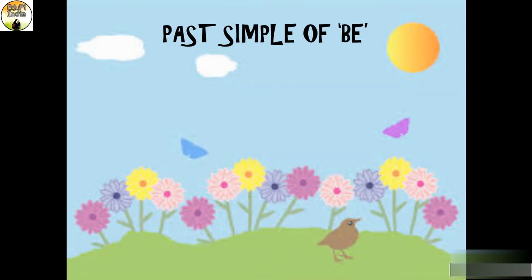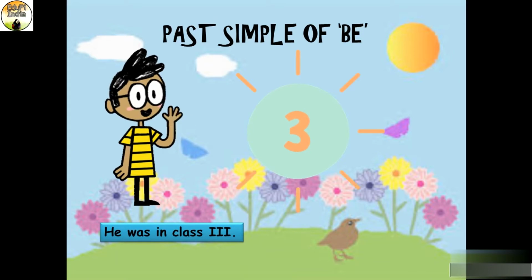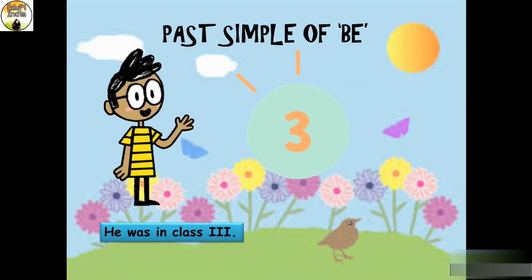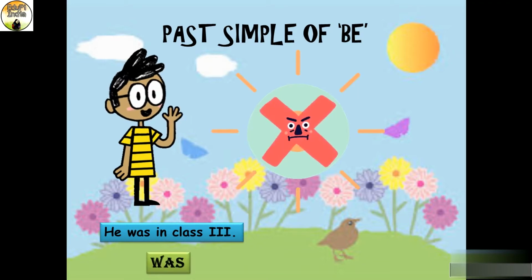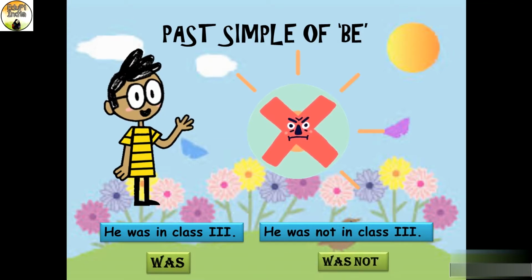So students, let's again write past simple sentence. He was in class 3. We have used was. This is positive sentence. What is the negative? The negative is he was not in class 3. We have used was not.